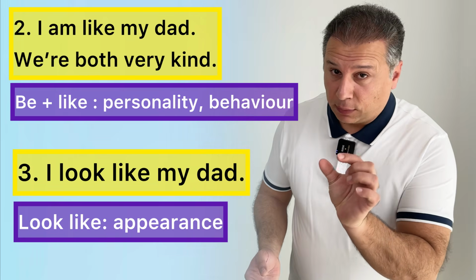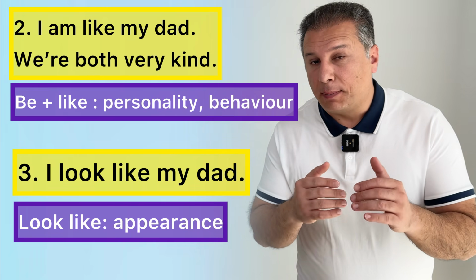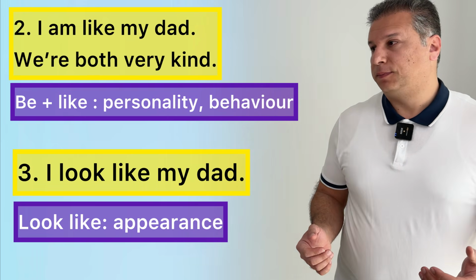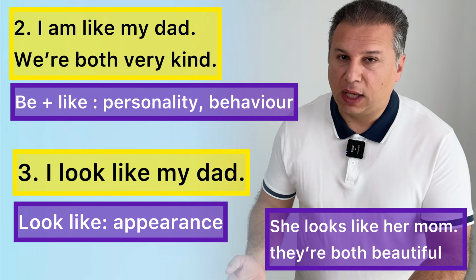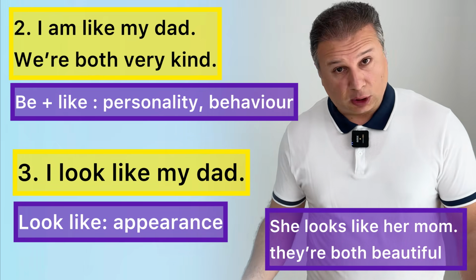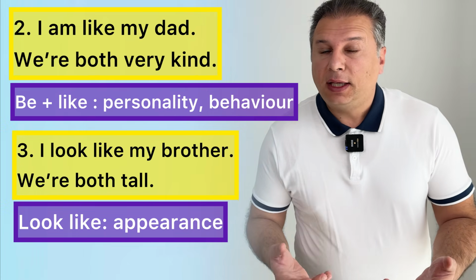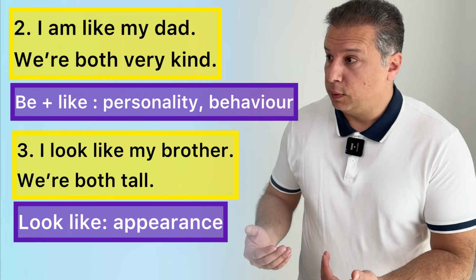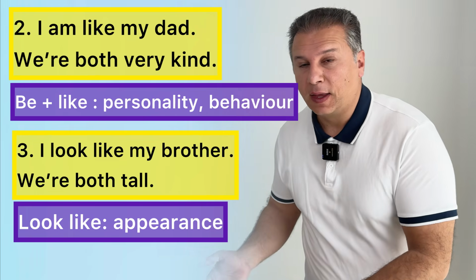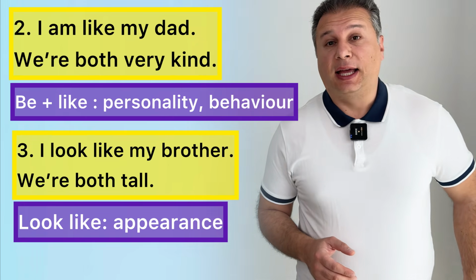So, am like or is like, we use it for behavior and personality. But look like for appearance. For example, she looks like her mom. They are both very beautiful. Looks like, appearance. I look like my brother. We are both tall. Or I am tall like my brother. So this is the difference between I am like and I look like.